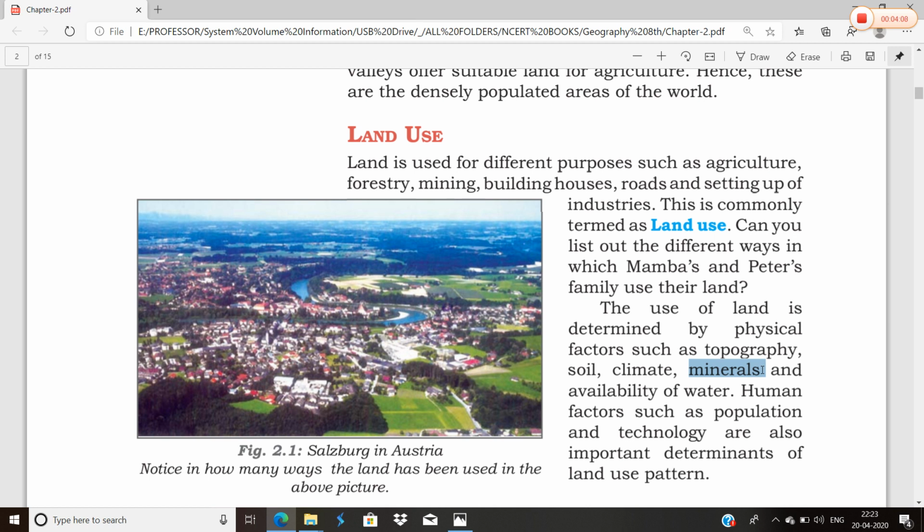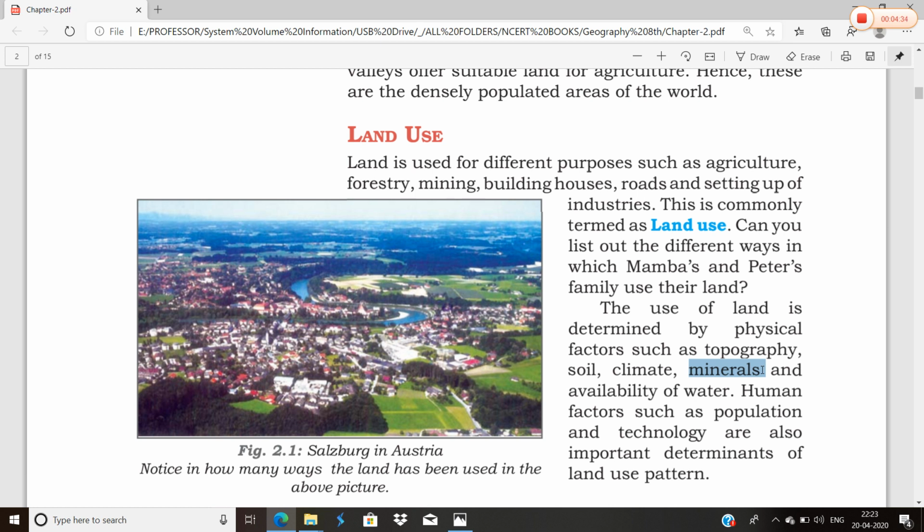India is an agricultural country; the main occupation of the people of India is agriculture. So most of the land of India is used for agriculture. As the population of the country is so high, most people are doing agriculture for growing crops to meet the need of the growing population.